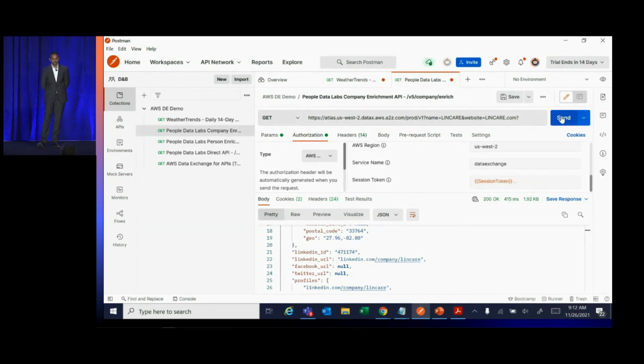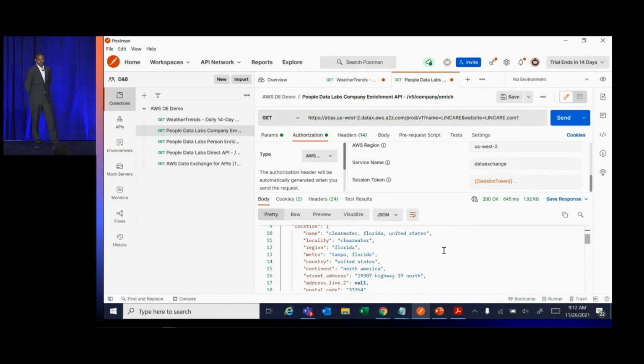Now let's make an API call. As you see, here is the enriched company information for Lincare Hospital. And this information is leveraged by different business functions such as finance, supply chain, and customer service within Wire.